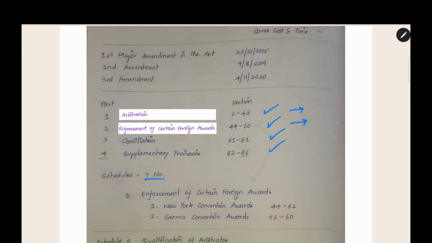Why do we have sections and schedules separately? The sections give the procedures and the main things about the Act, but some miscellaneous things are not given in the sections. For example, the fees payable to the arbitrator are given in a schedule. Like that, minor things which are not a part of the Act body but are necessary are given under schedule. You have to read the schedule separately. If you want to understand the fees of the arbitrator, you have to read the respective schedule. This is the concept of schedule.